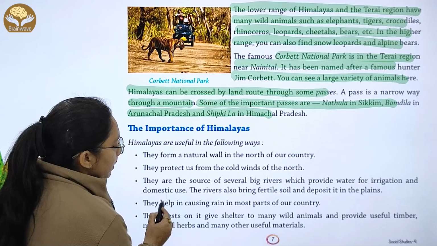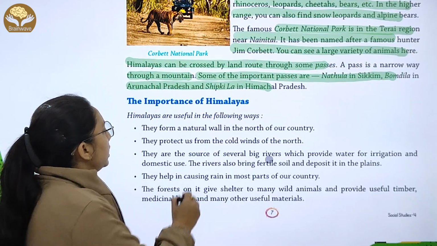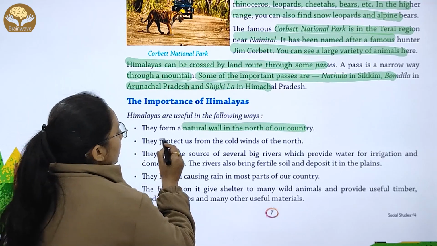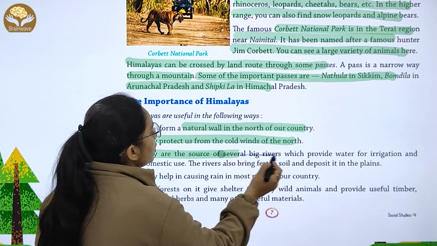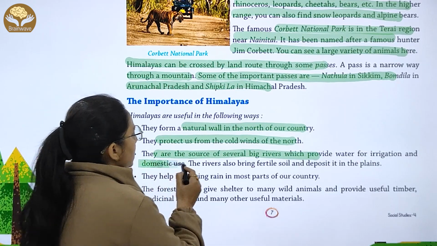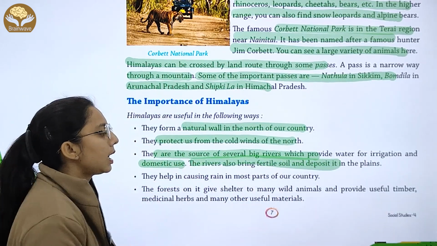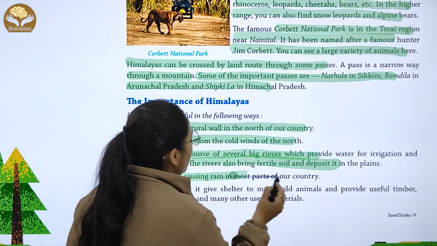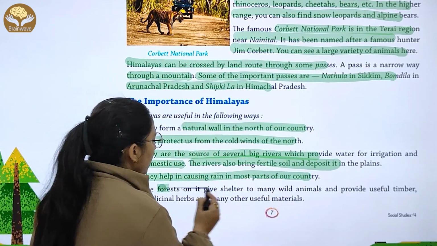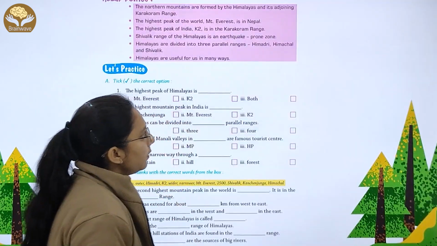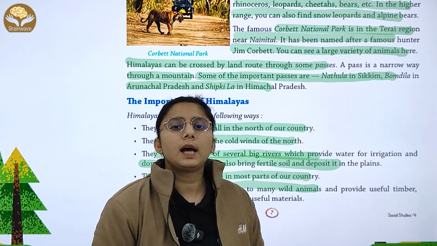Now the importance of the Himalaya. What are the importances? They form a natural border in the north. They protect us from cold winds. They are the source of several big rivers. What do these provide? Irrigation and domestic use. The rivers also bring fertile soil and deposit it in the plains. They help in causing rain in most parts, and the forest on them gives shelter to many wild animals. What does it give? It gives shelter to many wild animals.